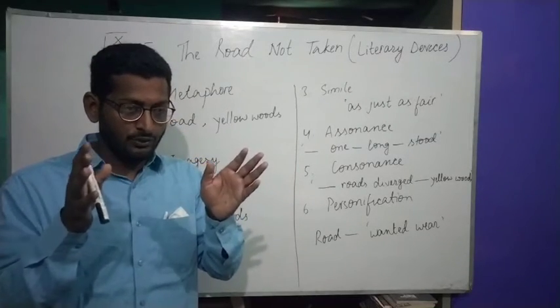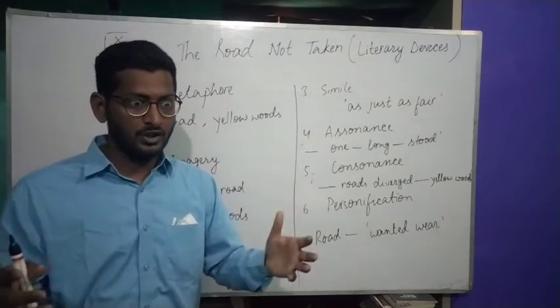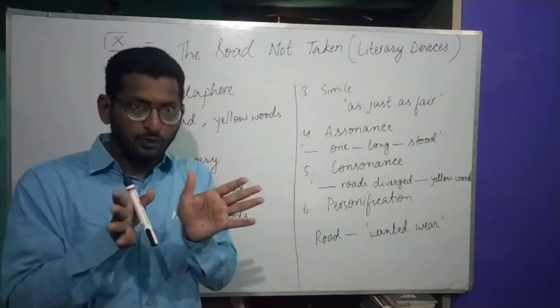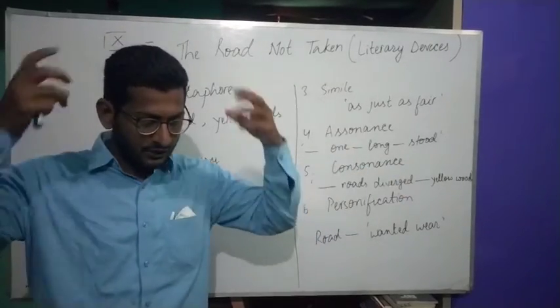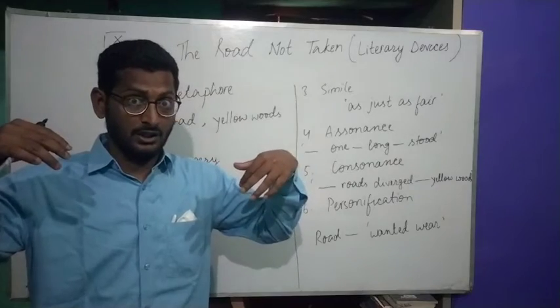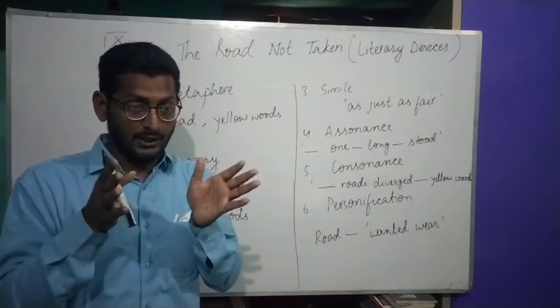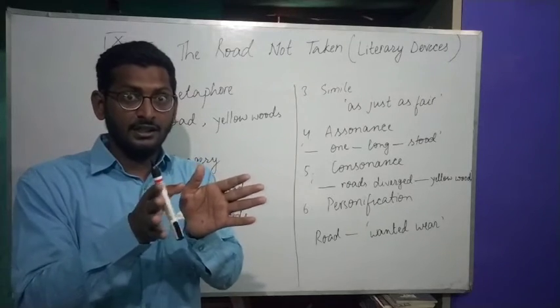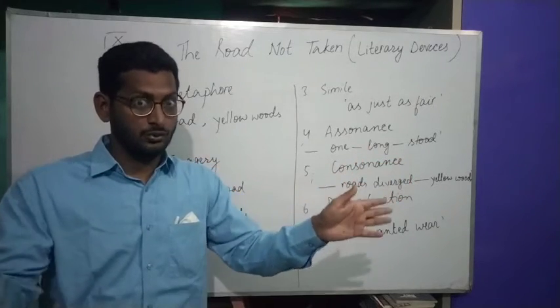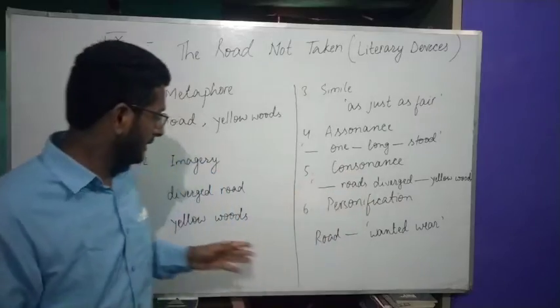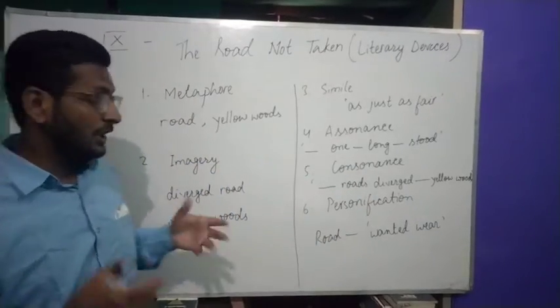When you read the phrase diverged road, you get the idea of two separate things, so it appeals to your imagination, right? It gives you the idea of one road that suddenly broke into two. Then yellow woods.